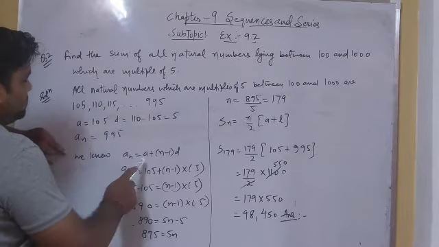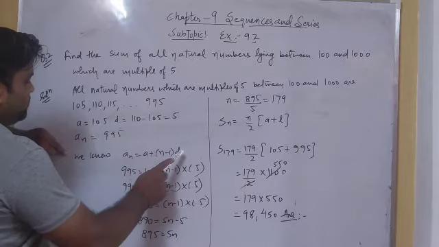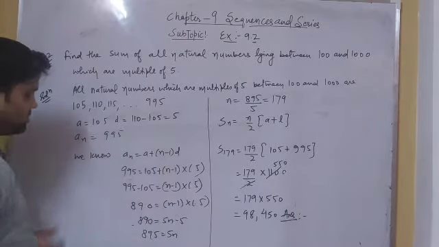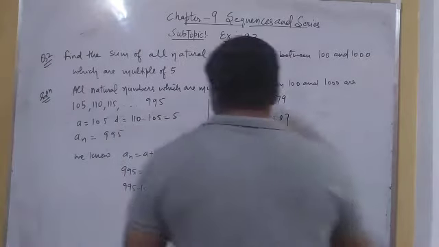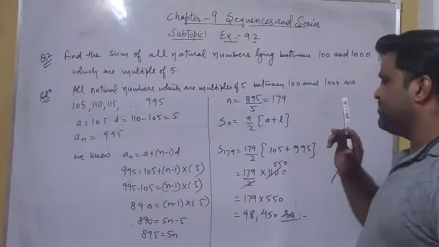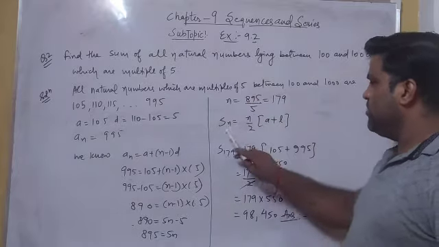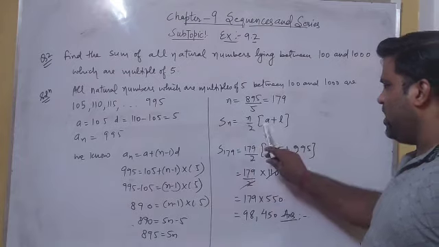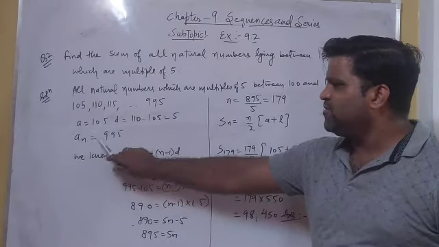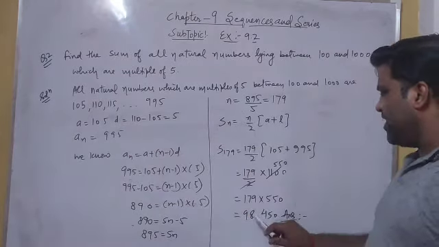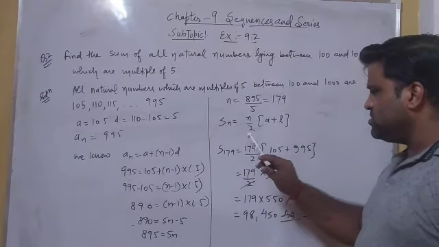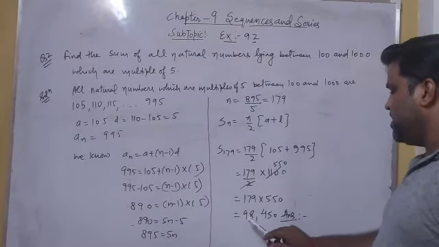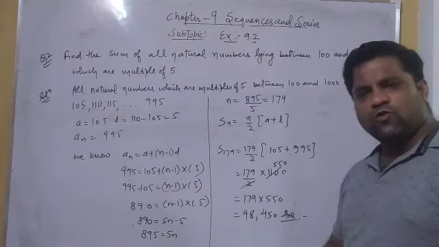So we know the formula an is equal to a plus (n minus 1) into d. Here we are using this formula because we don't know how many terms there are. So after putting the values, we get the number of terms is 179. As we have to find the sum, we know the formula S is equal to n by 2 bracket a plus l. On putting the values of n, a, l, where l is the nth term, we get the sum of the first 179 terms is 98,450, which is the required answer.